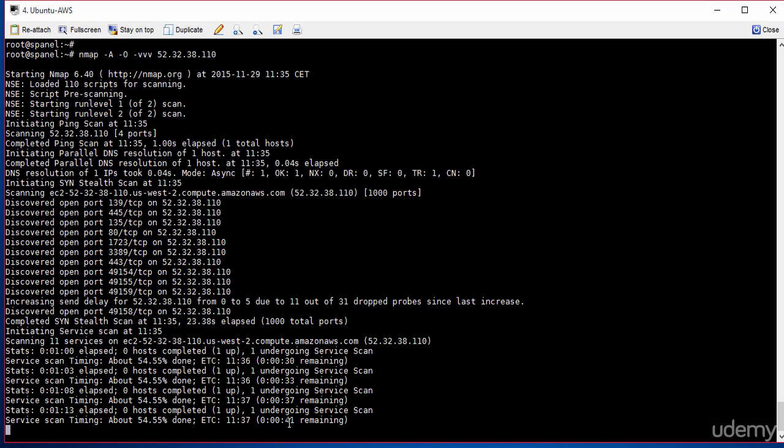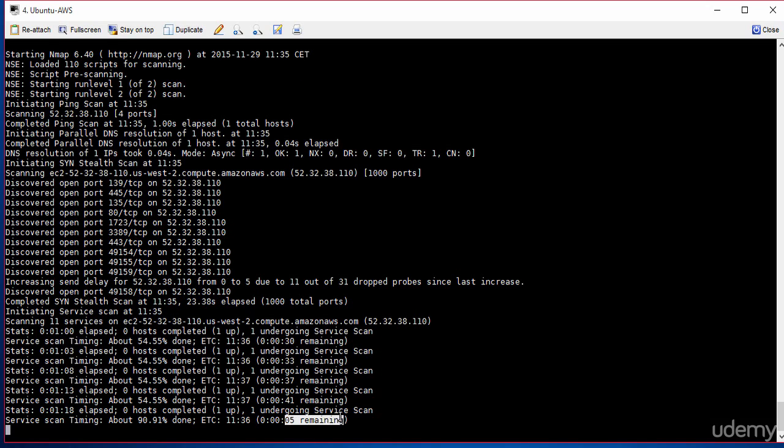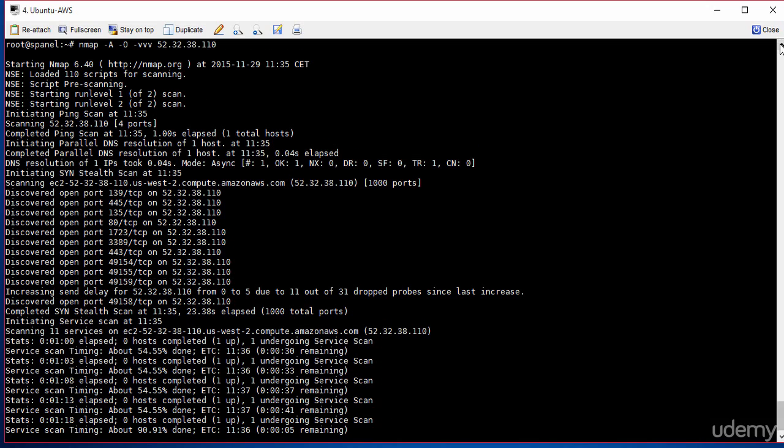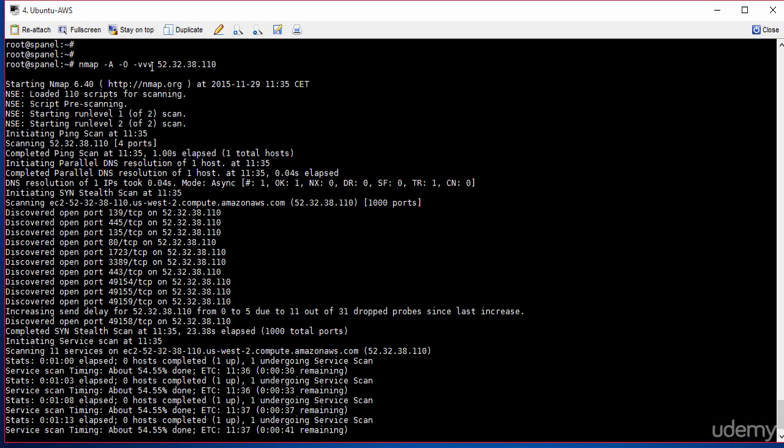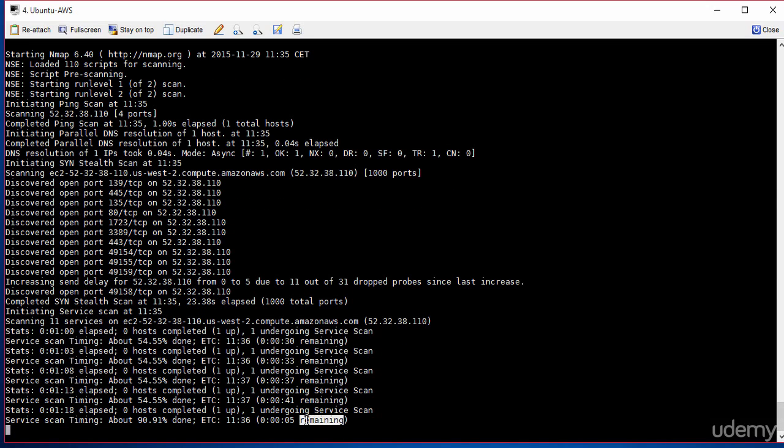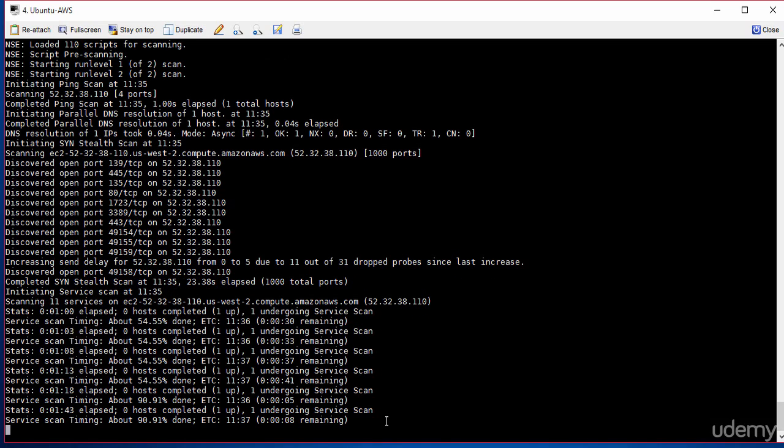And as that is running, let's talk about some of the other ports. If you look at some of the ports in that list, we've got 139, 445. If you didn't use the -vv option, you wouldn't get all this detailed information. So using the -vv option will give you much more detail than previously recorded. So let's just go through and make sure this finishes shortly. It shouldn't be too long, but let's just see. This is what a hacker would use.